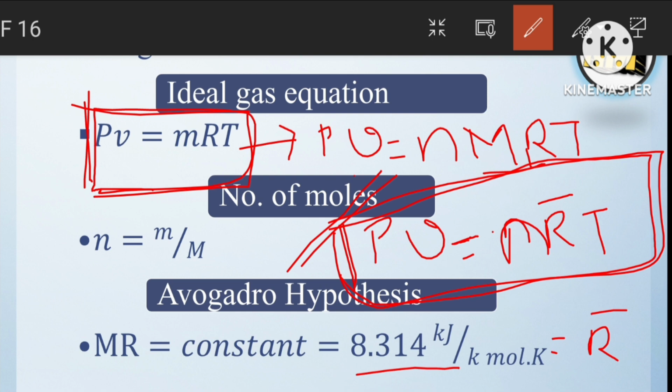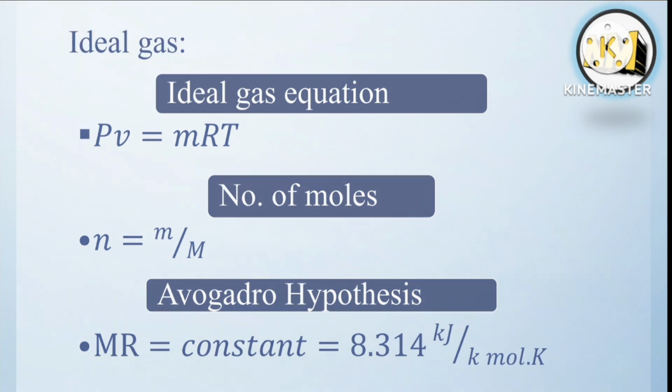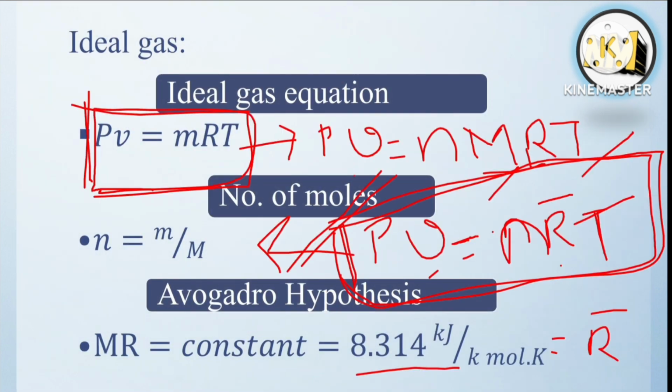So here P is pressure in kilopascal, volume in meter cube, and n is the number of moles. R bar is this constant 8.314 kilojoule per kilomole Kelvin, and T is the temperature in Kelvin. In this way, these two formulas you have to remember while solving the problems.